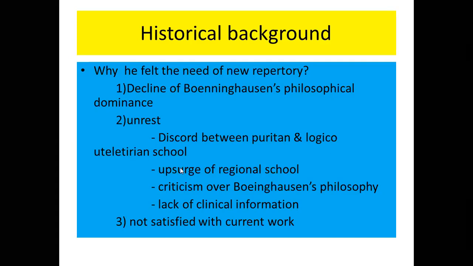There was one question: which school of repertory was better, the Puritan school or the logico-utilitarian school? Then he would also include some of the philosophy of the regional school in his new repertory. He would also give an answer to the criticism of Bonninghausen's philosophy, and he would also overcome the difficulty of lack of clinical information in the homeopathic materia medica.